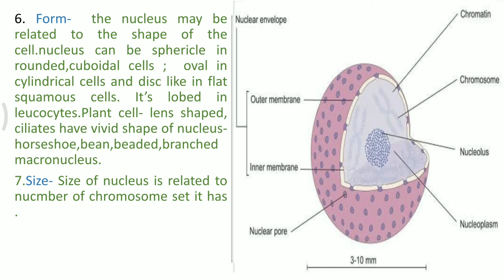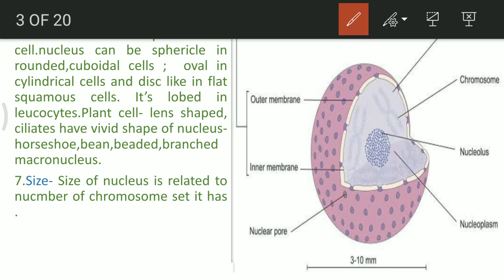The size of the nucleus can vary with different organisms or different cell types. For example, it depends on the number of chromosome sets which it has. Now, think that there is a relationship existing between the nuclear mass and the cytoplasmic mass in a cell type.